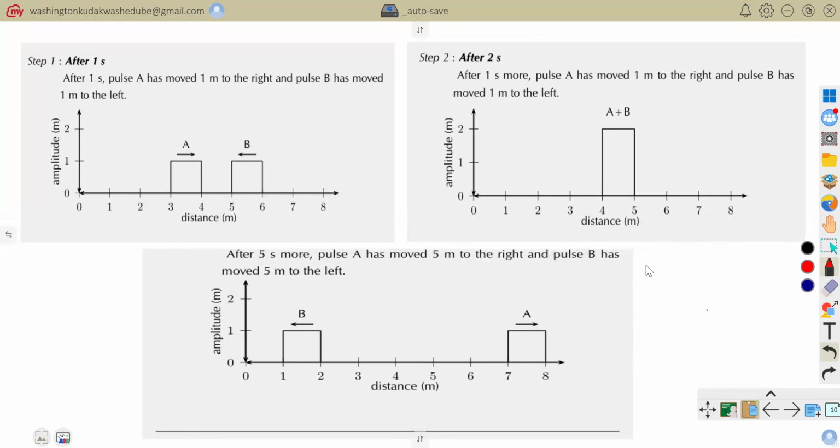And you now know how to define a transverse pulse and a longitudinal pulse. So let's meet in our next video when we start defining what we refer to as a wave, when we start building what we refer to as a train of pulses. When we have many consecutive pulses, a series of pulses, what is it that we are going to form? Let's say you have got a series of pulses like this. What is it that you are going to form? That is what we now want to look into.